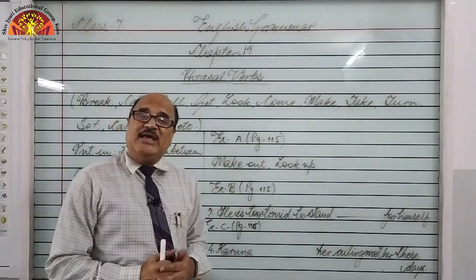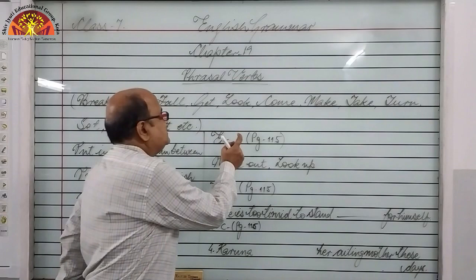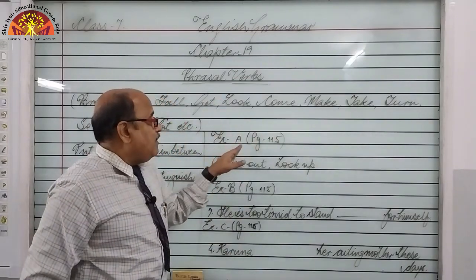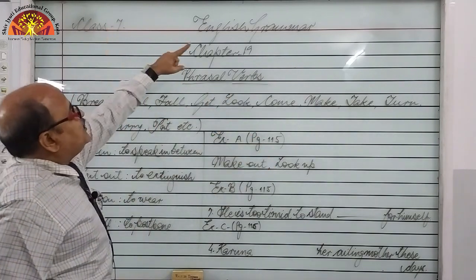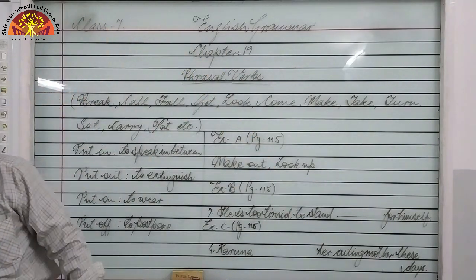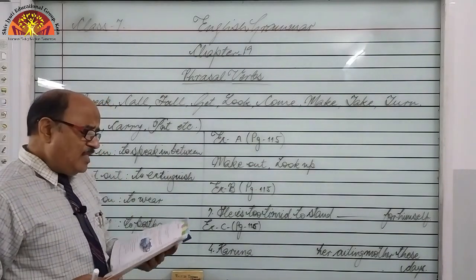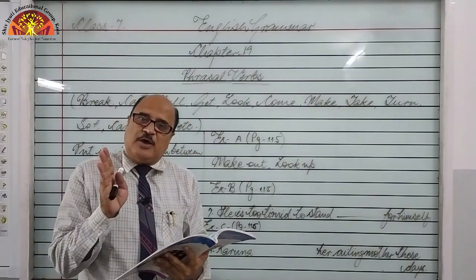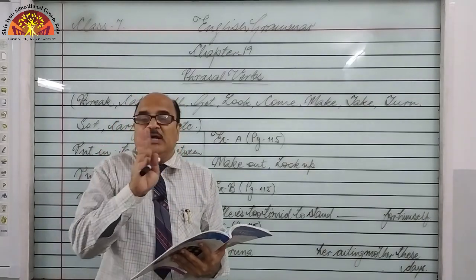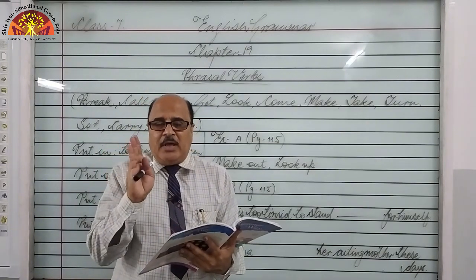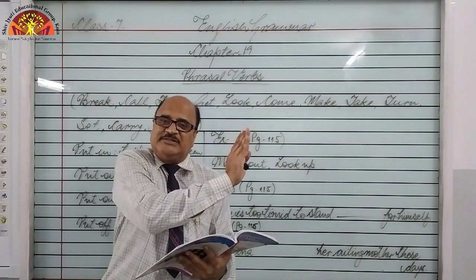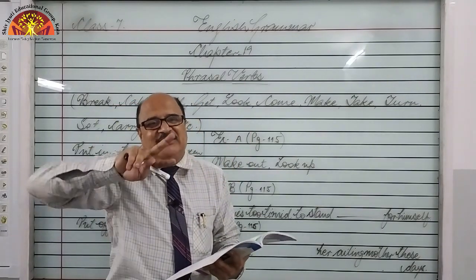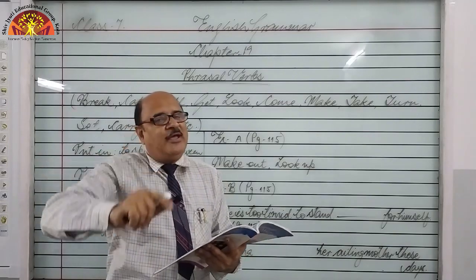Students, now please open your book, Exercise A, page number 115. Your grammar book, exercise A, page 115, chapter 19, phrasal verb. As you know, this is going on, right? So, some matchups have been given, means on the LHS, left hand side, phrasal verbs have been given, and opposite to them, to the RHS, their meanings have been given in hodgepodge, and you have to match them up according to their right meaning, right?